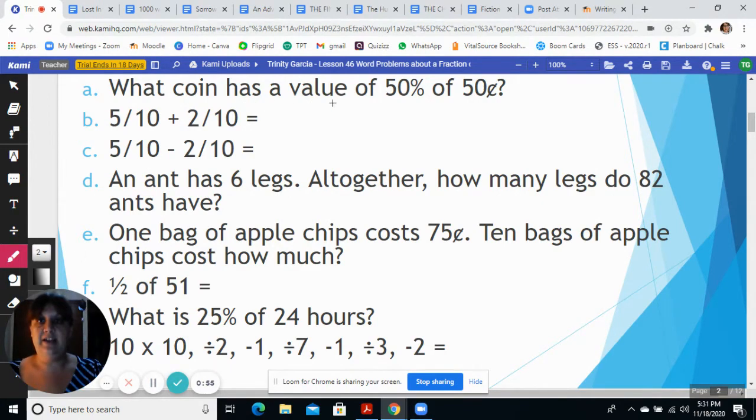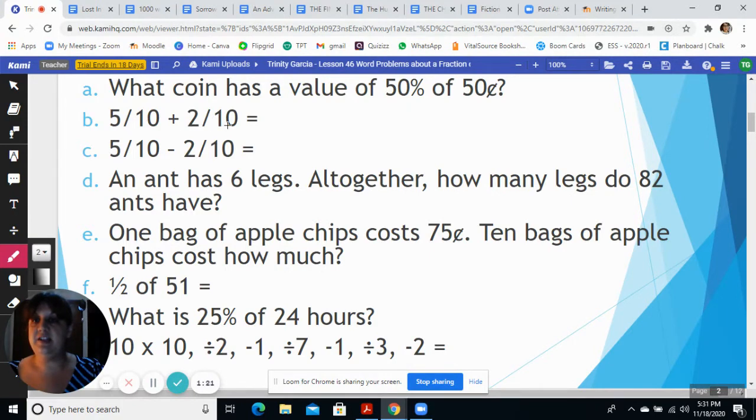What coin has a value of 50% of 50 cents? Which coin has that value? Now, this is talking about an American coin, not a Bolivian coin. So, which American coin has a value of 50% of 50 cents? The answer would be a quarter.